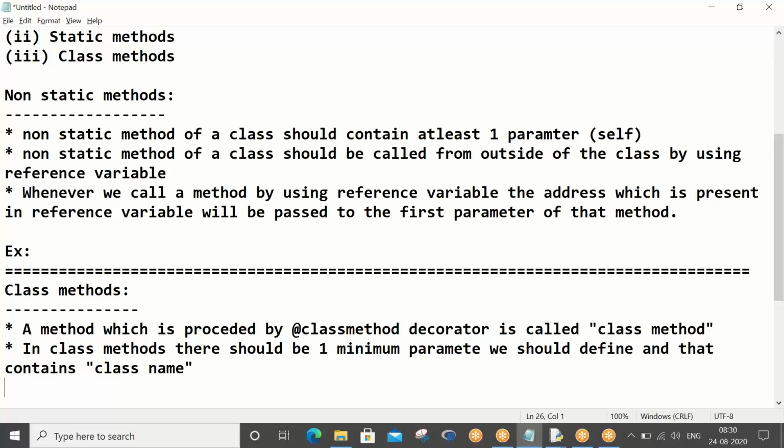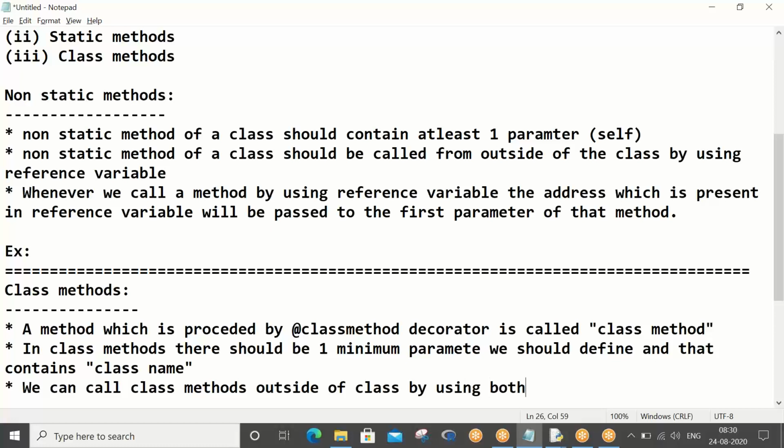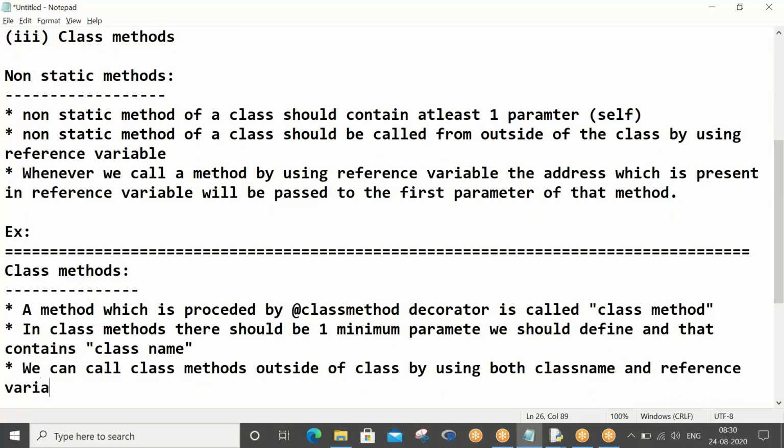We can call class methods outside of class by using both class name and reference variable.